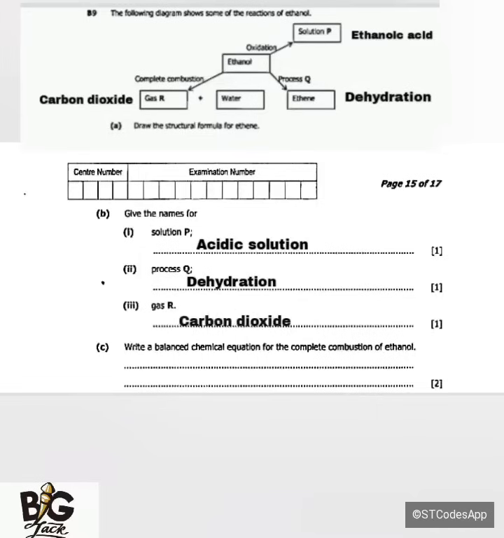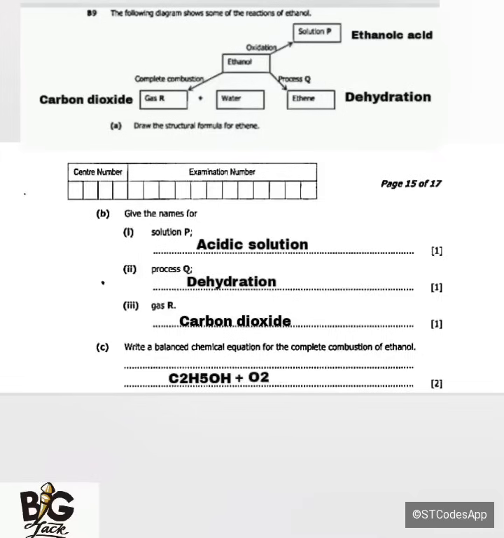Then as for C, it is saying, write a balanced chemical equation for the complete combustion of ethanol. Ethanol is C2H5OH. Now here, we are reacting ethanol plus oxygen, because oxygen is supposed to burn. As for oxygen, it is going to be O2.